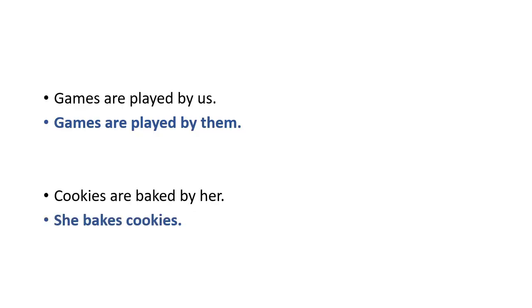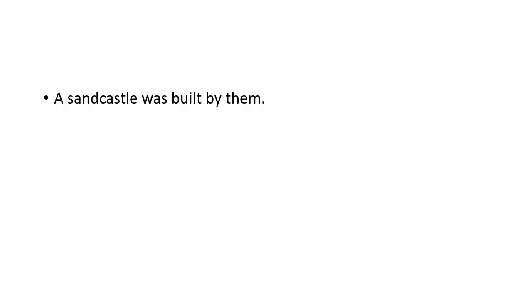Clear? Next is: games are played by us. Games are played by them. Cookies are baked by her. Okay, again subject will be object and object will be subject. She bakes cookies. A sand castle was built by them. They build a sand castle.